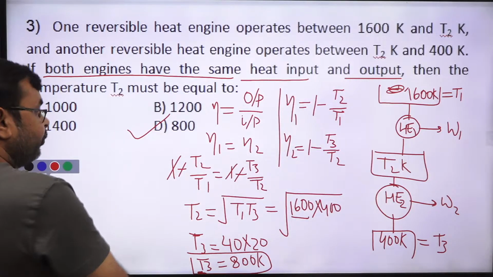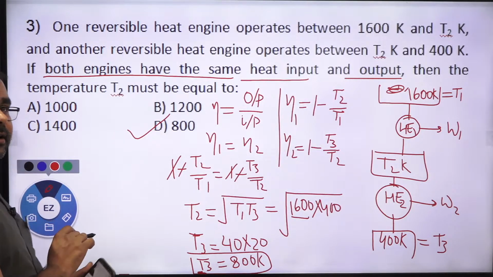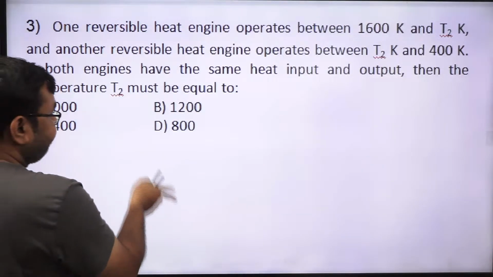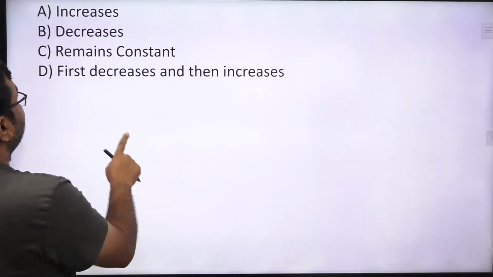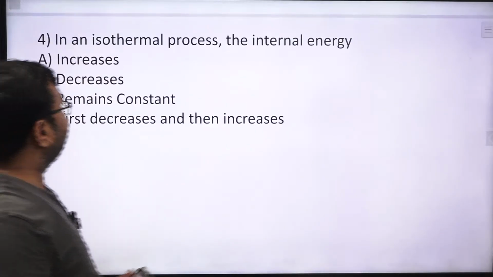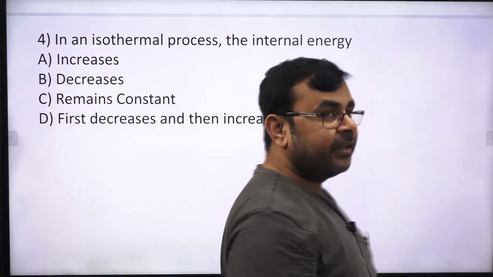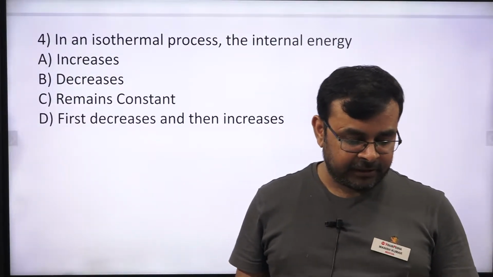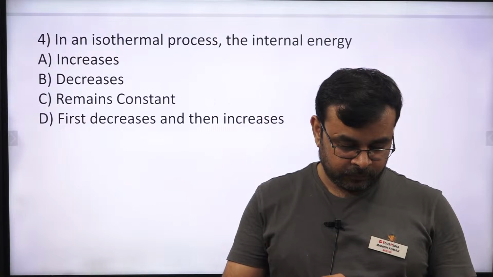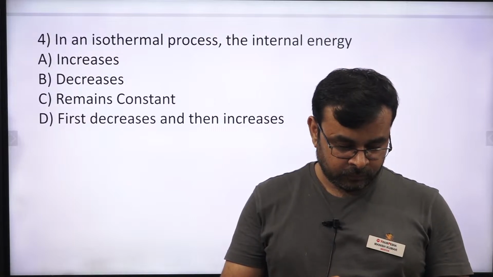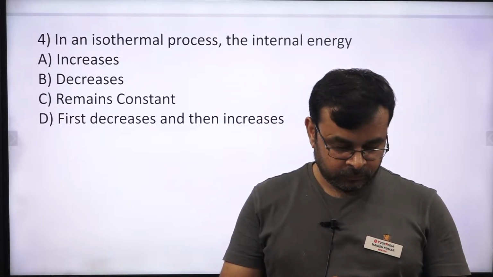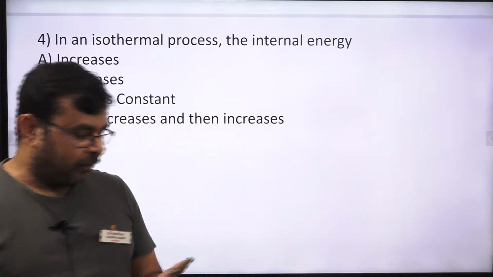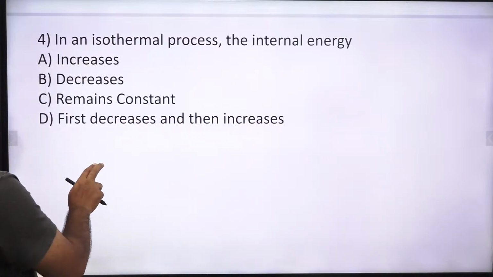Okay, so write down this answer, this solution. So now we will move to the next question. Now in an isothermal process, the internal energy is... Okay, so now you can see here the correct answer for this question.